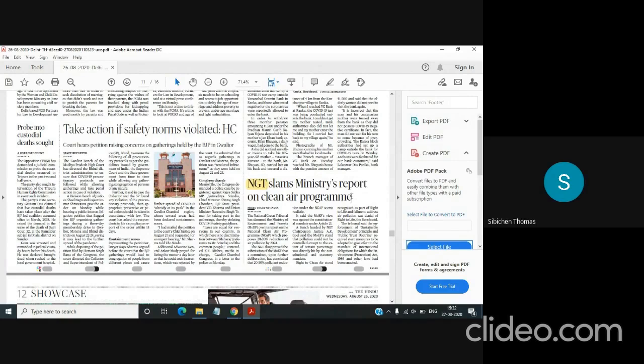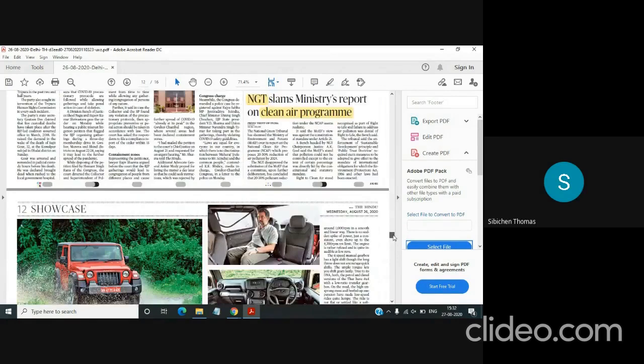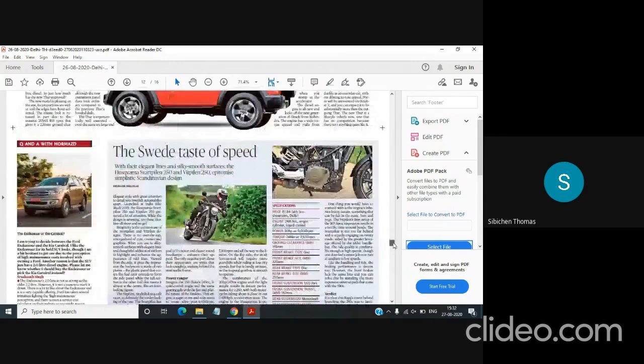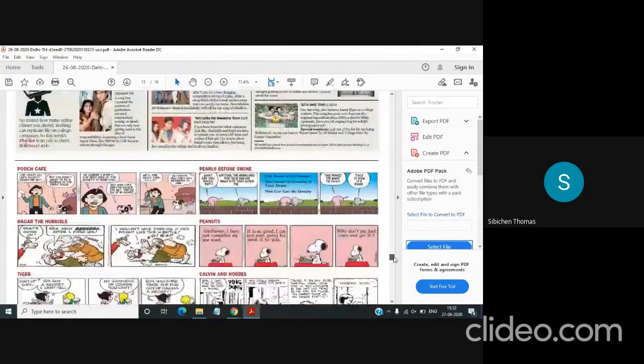And you need to know what is the Clean Air Program. Programs, initiatives, schemes by the central government, you have to keep a proper track of, as these could come for your examination. Then the next page, showcase, is not important. Then after that, another page, showcase, it's not at all important. You can skip that. You don't have to read anything from there.